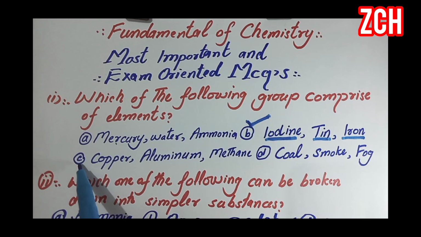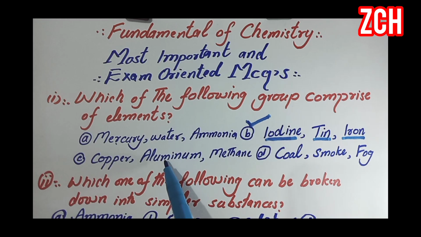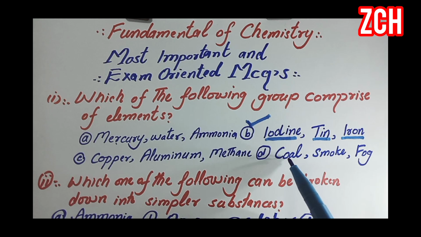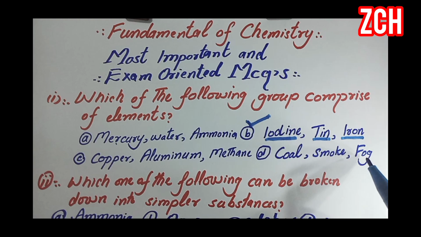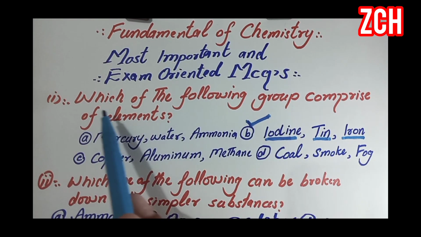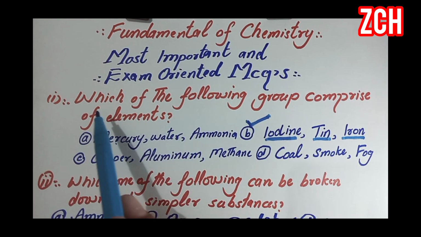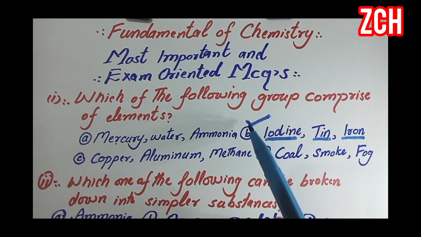In option C, copper is an element, aluminium is an element and methane is a compound or molecule. In option D, coal is a hydrocarbon, smoke is black carbon and fog is tiny droplets of water, also a molecule. So in the first MCQ, option B is correct.